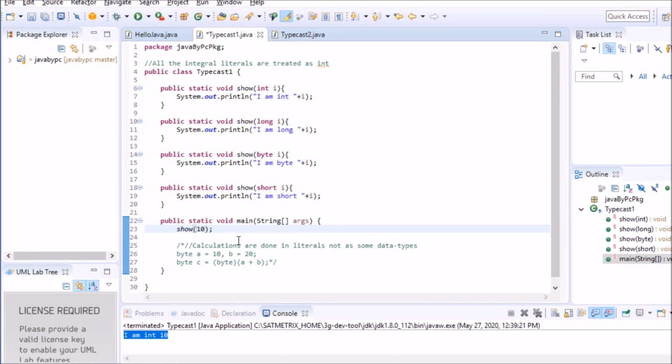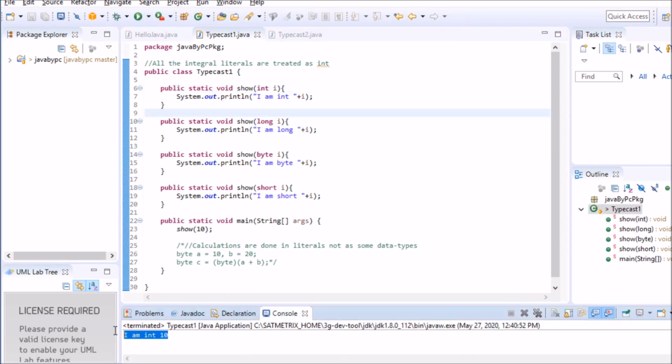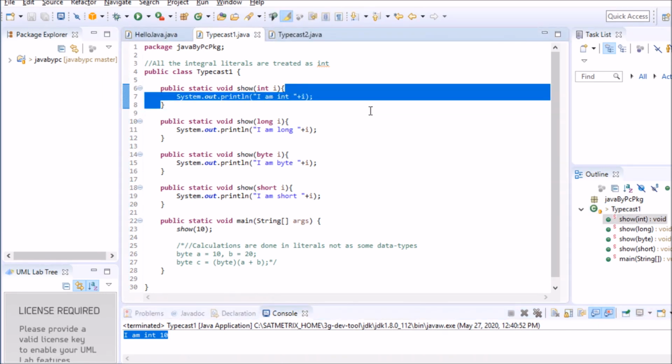So only the integral literals are treated as int in Java. It's very easy to guess here: the method which has the int type of parameter is going to be called. So let's prove it. In the console you can see it's printed as I am int. So this method is called.